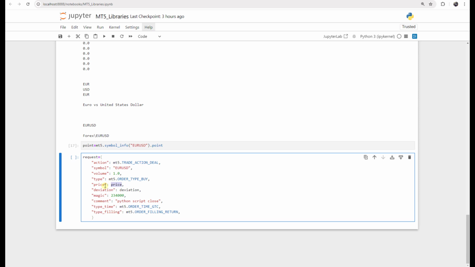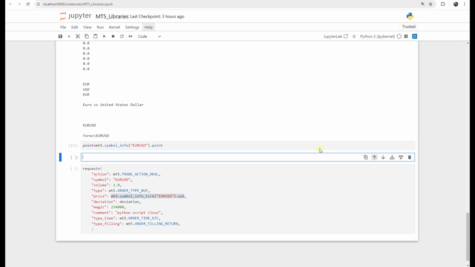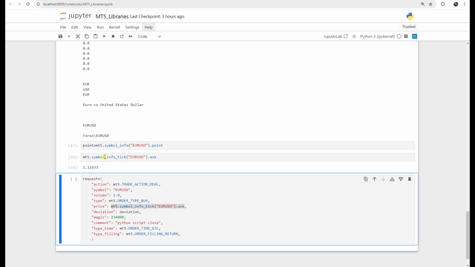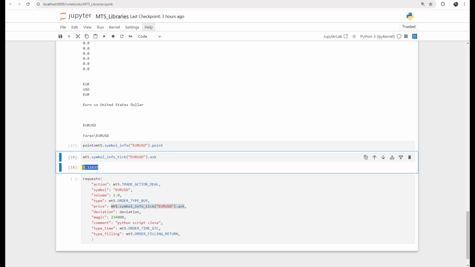How can we have access to the ask price? Very easy. We say mt5.symbol_info_tick, and here I choose again Euro USD, which should be a string, and I say .ask. This will return us the ask for Euro USD. Let's test it together. It returns us the ask.